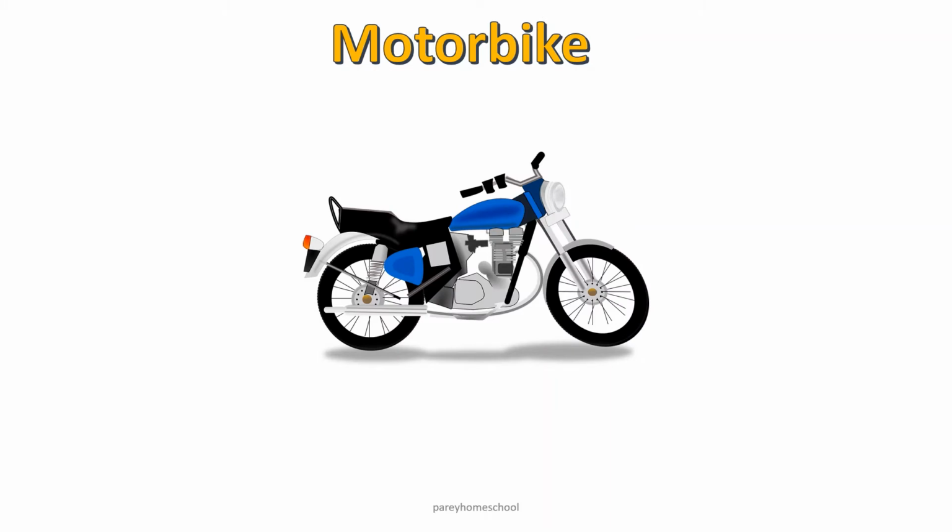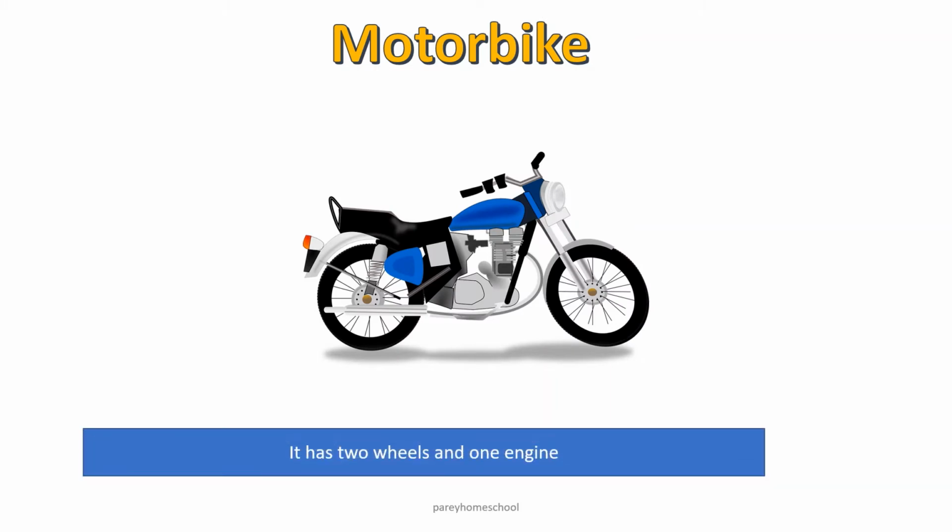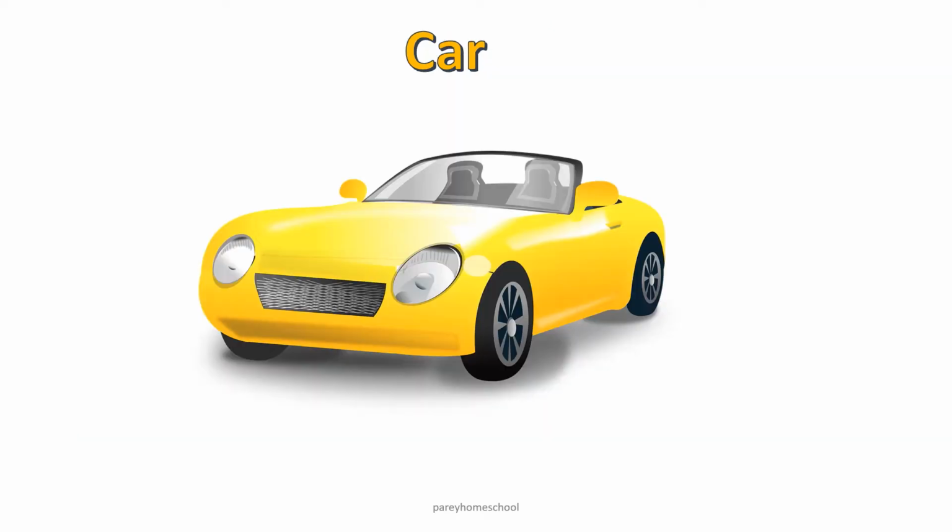This is motorbike. Motorbike has 2 wheels and 1 engine. Motorbike are bigger and faster than bicycles, because bicycle we have to pedal with our legs, but motorbike runs on engine, so it is faster than bicycle.